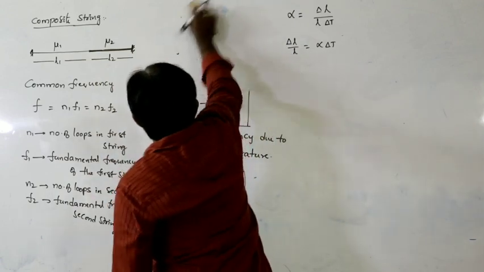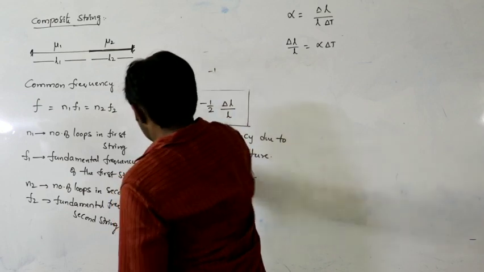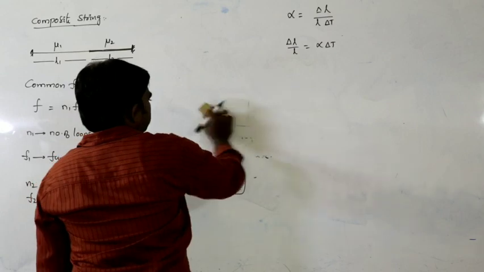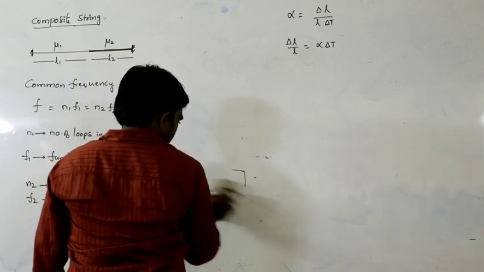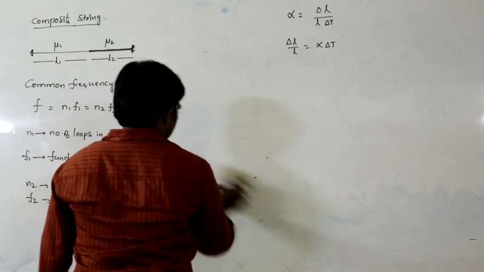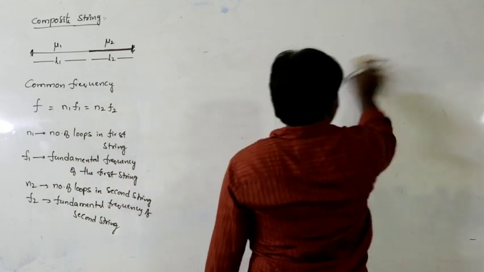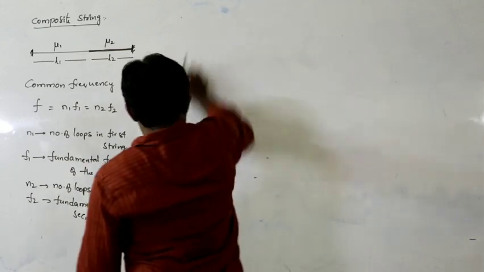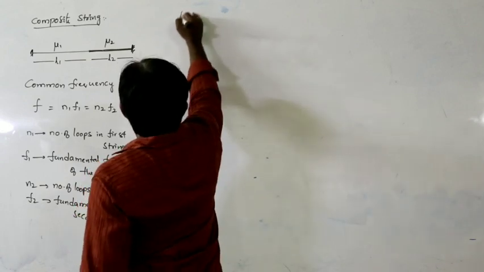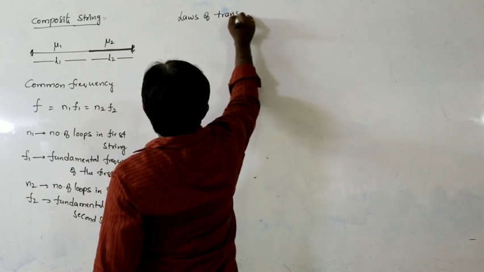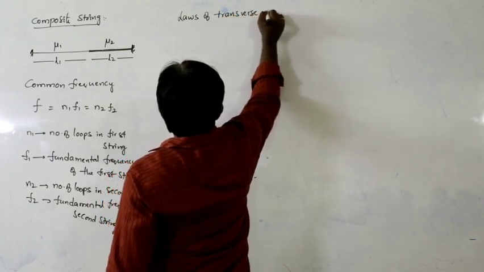Next, one more thing is the laws of transverse vibrations.